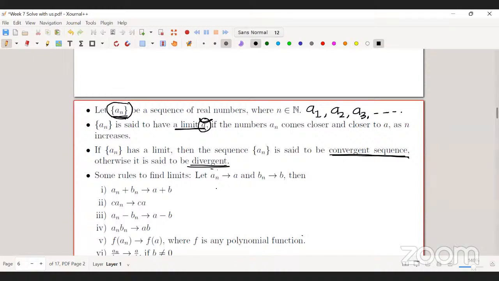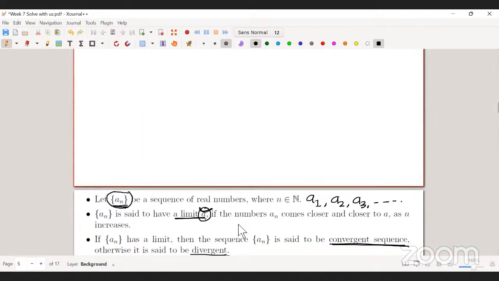Suppose I have two sequences. an is a sequence, and bn is another sequence, and I am assuming that both are convergent sequences. The limit of an converges to a, and bn converges to b. So both an and bn converge to a and b respectively.